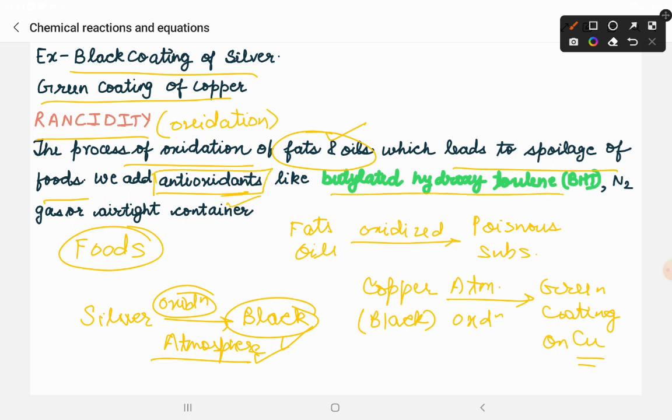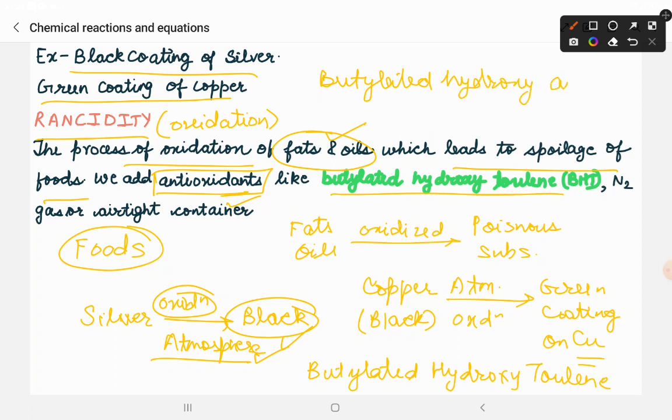Now there are two. One is butylated hydroxytoluene. Please learn this name, butylated hydroxytoluene. I will again write it. It is butylated hydroxytoluene. We also have one more, which is known as butylated hydroxyanisole. This is BHA and this is BHT.